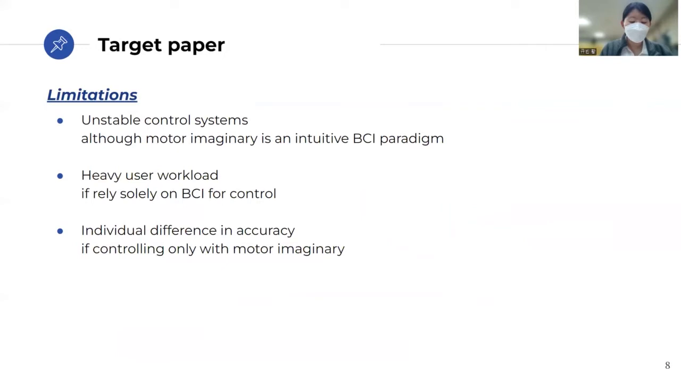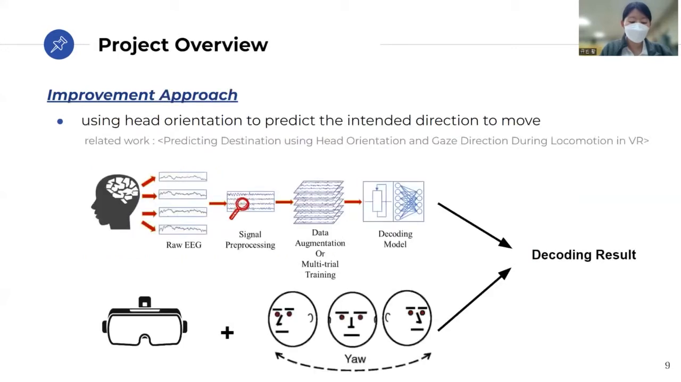First, although motor imagery is an intuitive BCI paradigm, the control system using it is unstable. Heavy user workload and individual differences in accuracy are other problems if we control only with BCI.